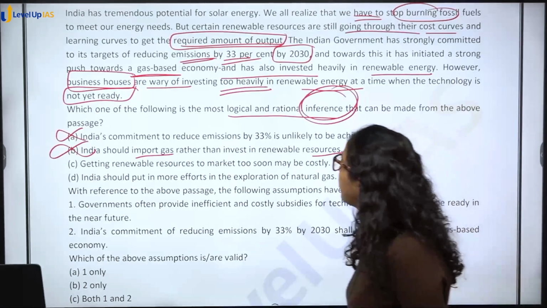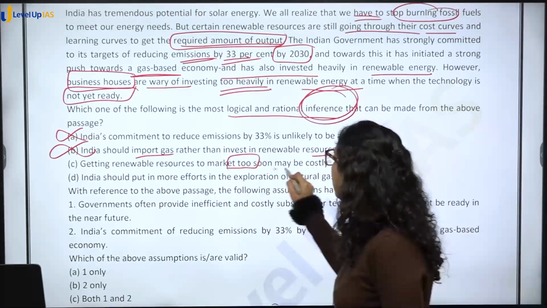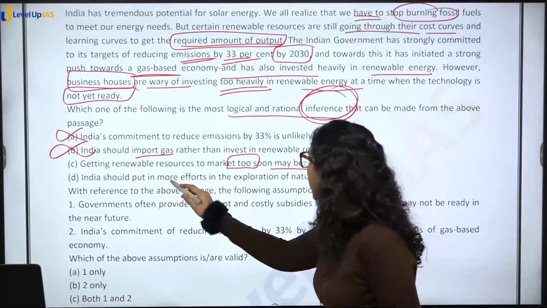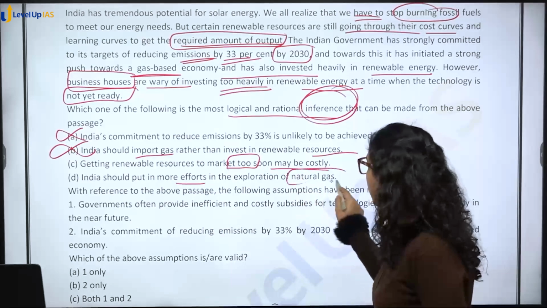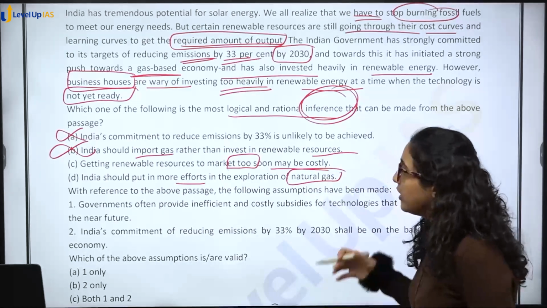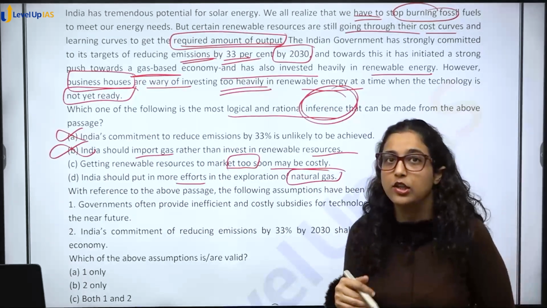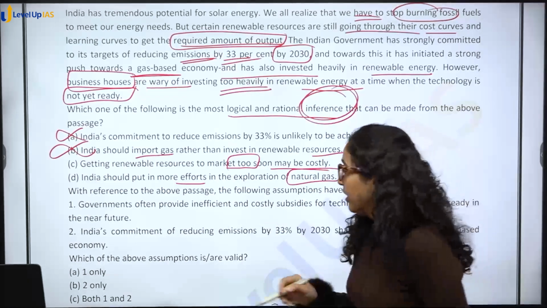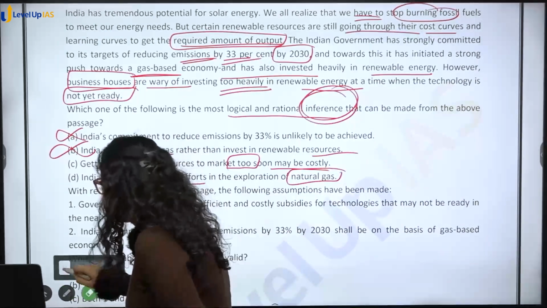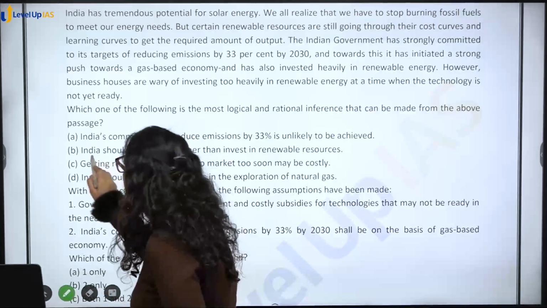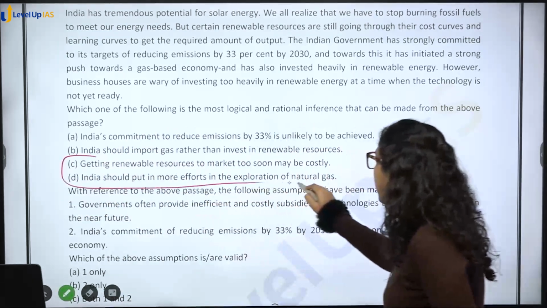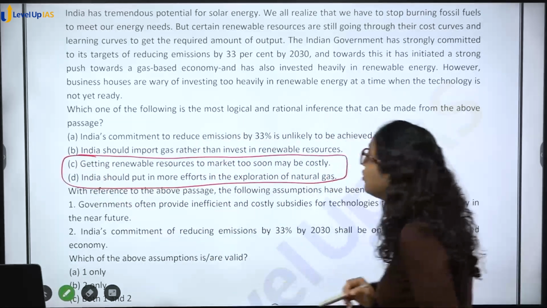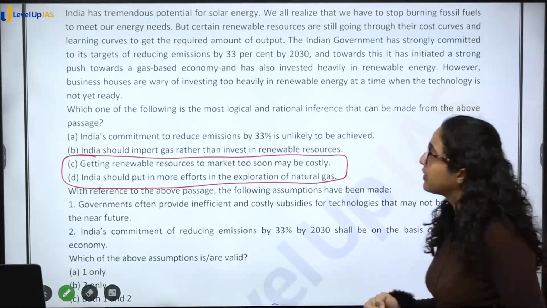Getting renewable resources to market too soon may be costly, and India should put in more efforts in the exploration of natural gas. Now see. यहाँ पर क्या होता है? A lot of students get confused C and D में. So again, C option क्या बोल रहा है? Getting renewable resources to market too soon may be costly.